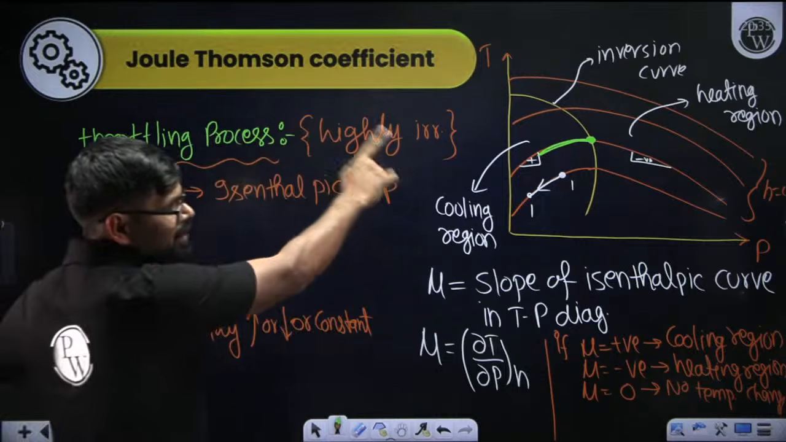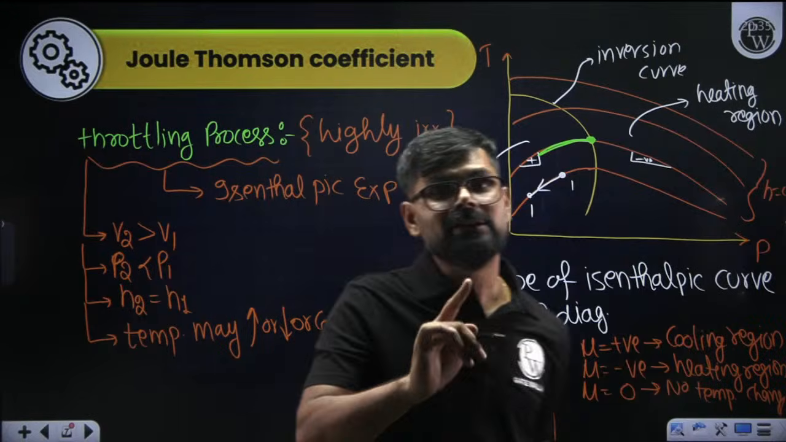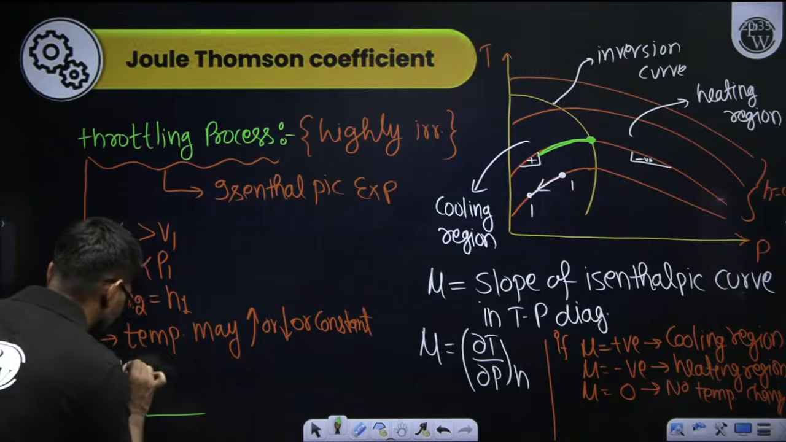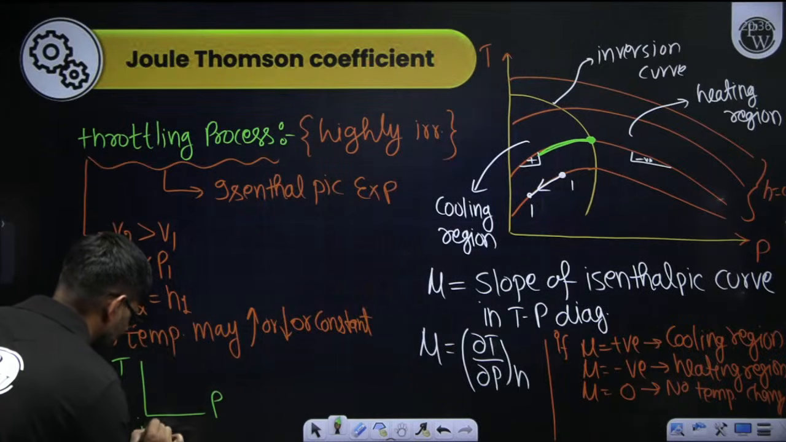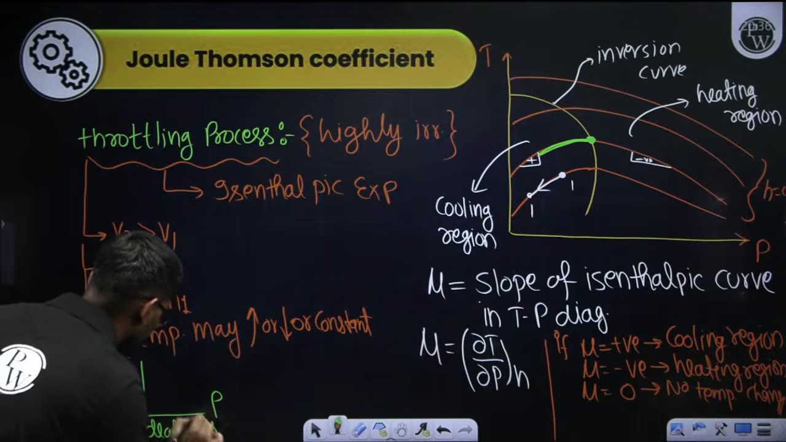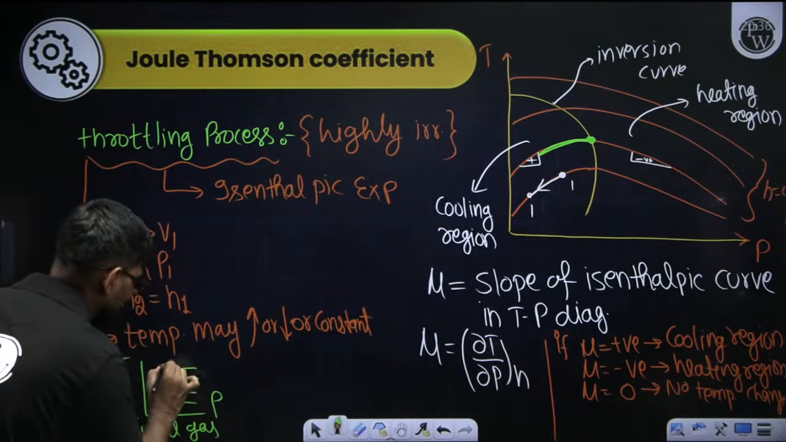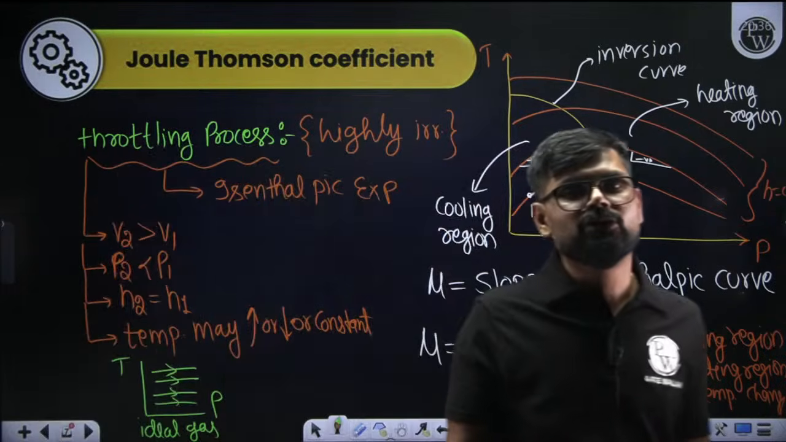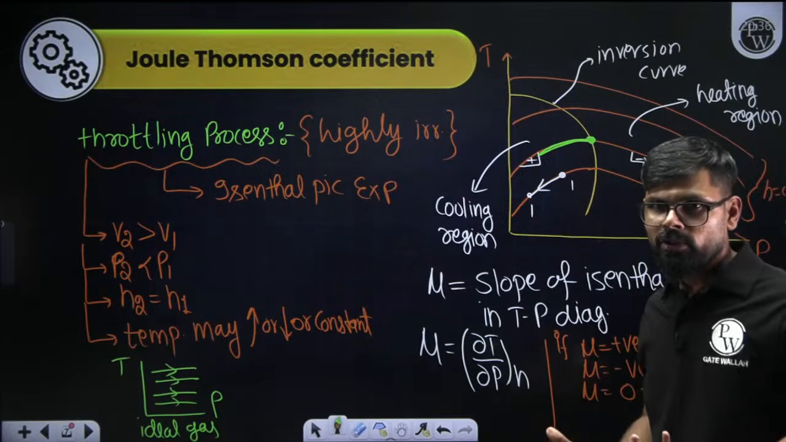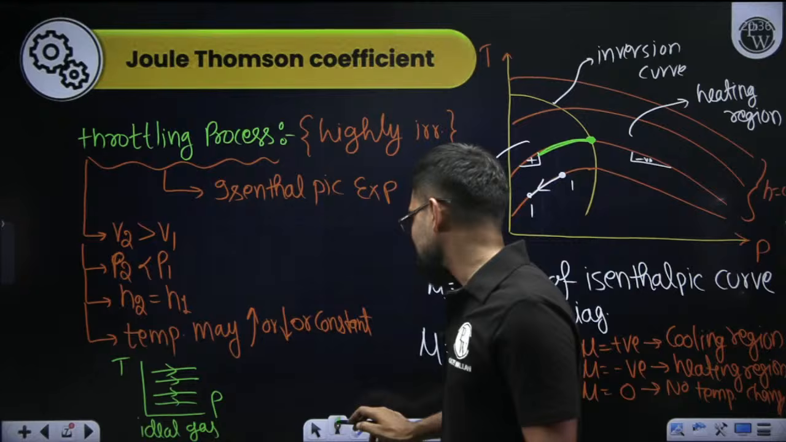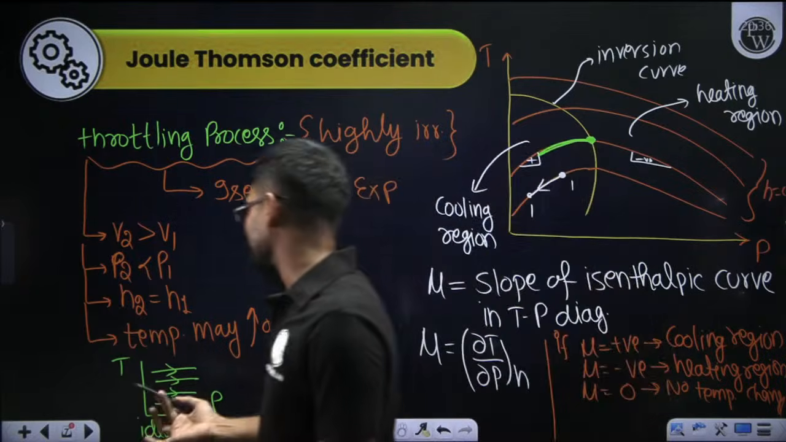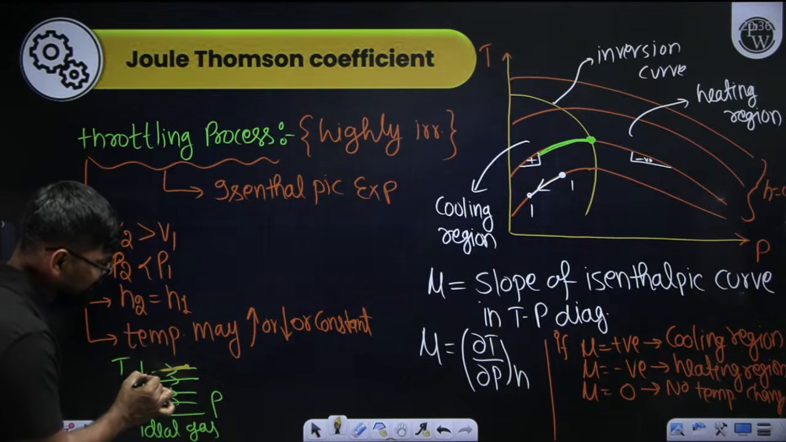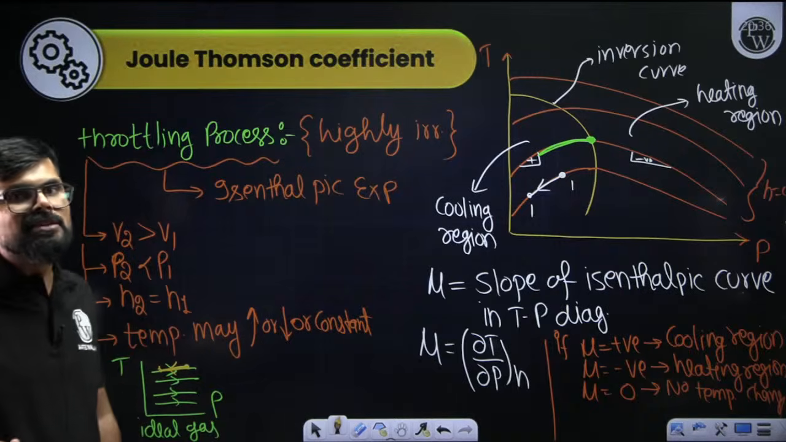If I draw the same TP diagram for an ideal gas, it will come something like this. Now you can see that the slope value is 0, and slope value 0 means mu is always 0. You can understand from the diagram also that throttling means pressure is going to decrease. If you decrease the pressure while maintaining enthalpy constant, then temperature remains constant.